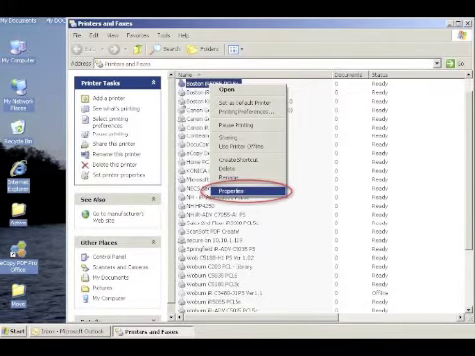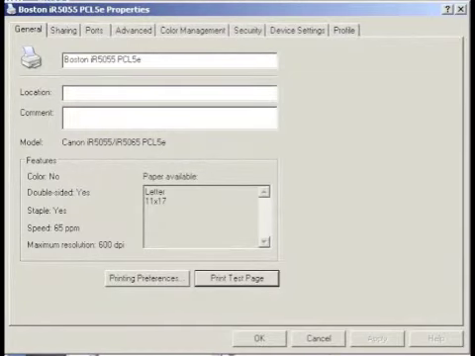Then use the right mouse button to click it. Select Properties off of the menu. Be sure the General tab is selected along the top. Then click the Print Test Page button and a file will be sent to the printer.